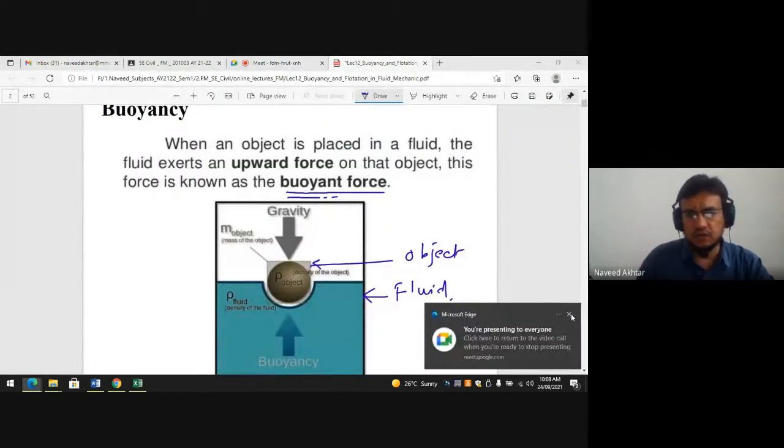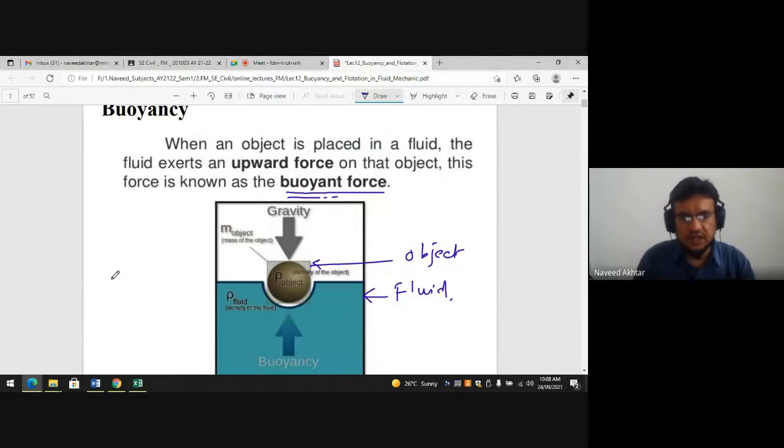When we place the object on the fluid, it feels a buoyancy. A buoyancy pressure will act over the object, and this is against the gravity of the object having some density, and the buoyancy force is always opposite to the weight.